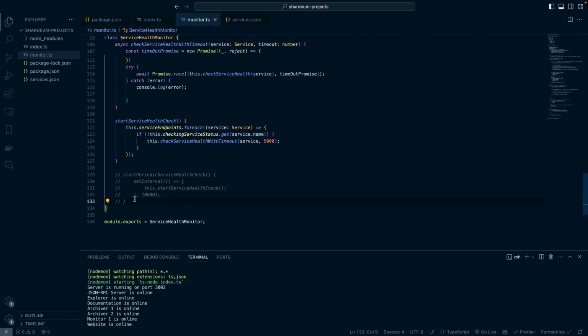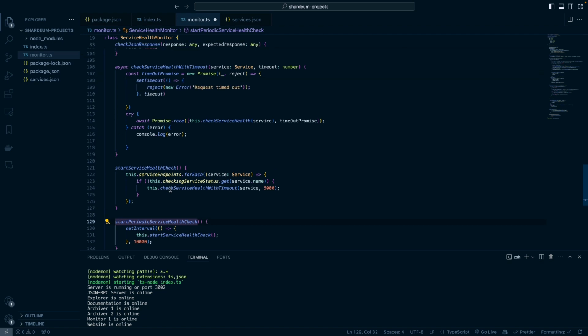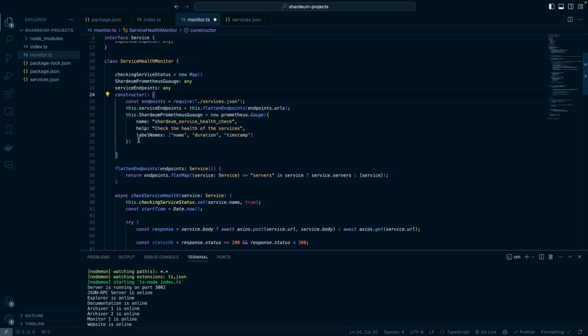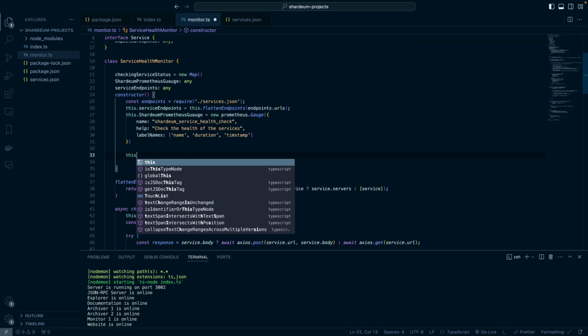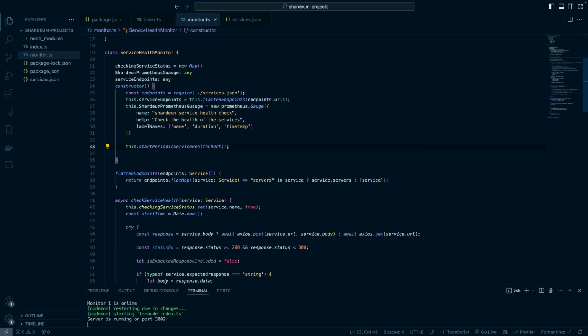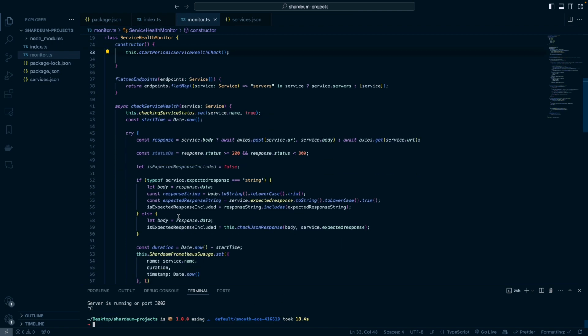But last week when we set up this node server, we also set up this start periodic check function to run by itself, so that we don't depend on Prometheus pings. So I'm just going to call that function in the constructor. Let's do this start periodic check and save. And our server is restarting. I'm just going to stop it for now until I'm done.